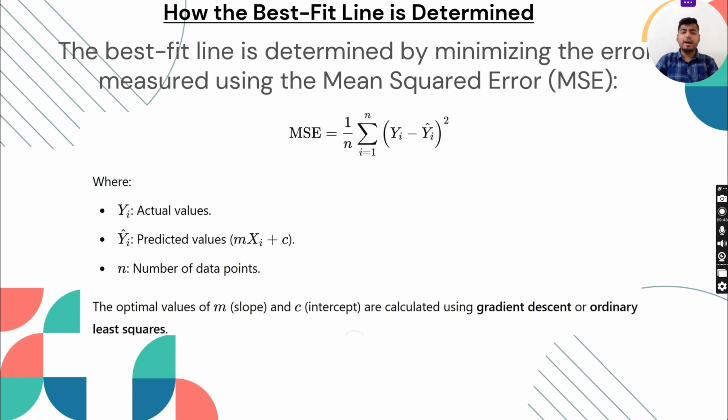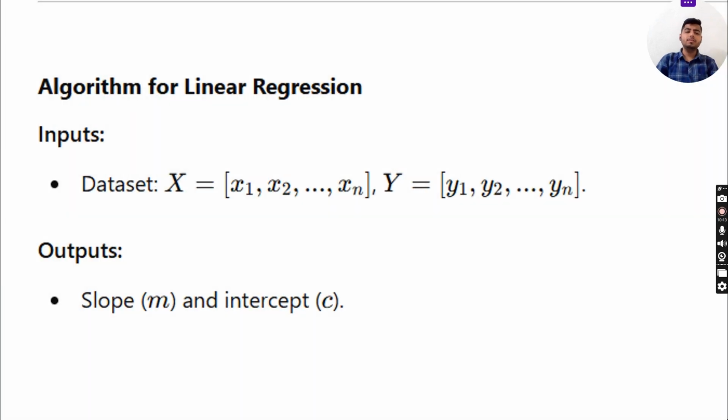How the best line is determined. The best line is determined by minimizing the error measured using the mean squared error, which is MSE. MSE is equal to 1/n summation of i = 1 to n (yi minus yi hat) whole square, where yi is the actual value, yi hat is the predicted value mx + c, and n is the number of data points. The optimal values of m, slope, and c, intercept are calculated using gradient descent or ordinary least squares.